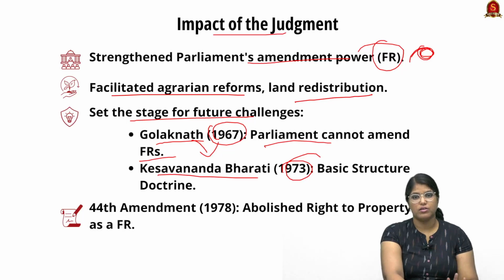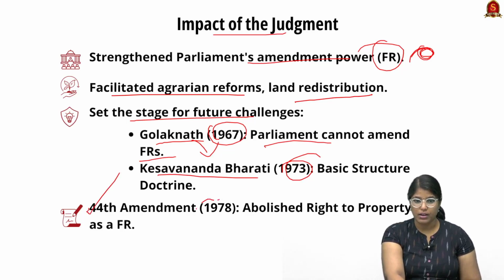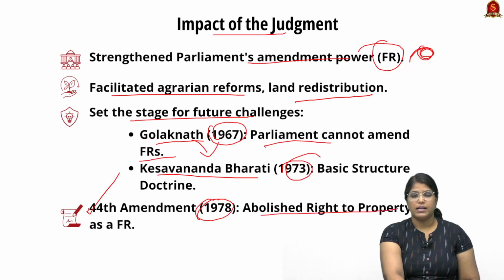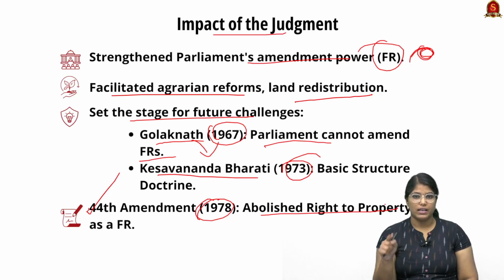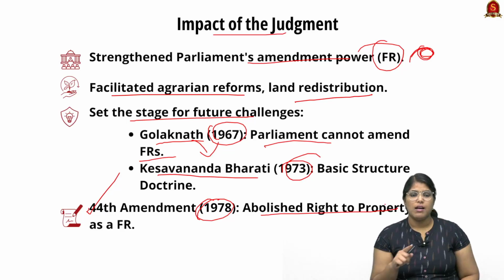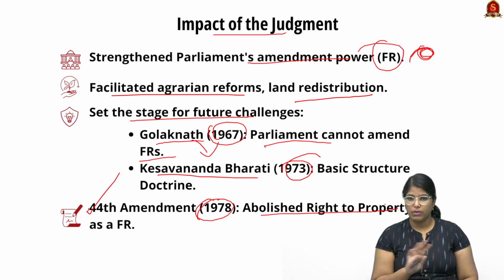The basic structure was given for the first time in this case. This judgment also led to the 44th Amendment, very important, in 1978. It led to the abolition of the right to property as a fundamental right. Even today it is a legal right under Article 300A, but it is not a fundamental right in our Constitution. Remember all these, very, very important cases.